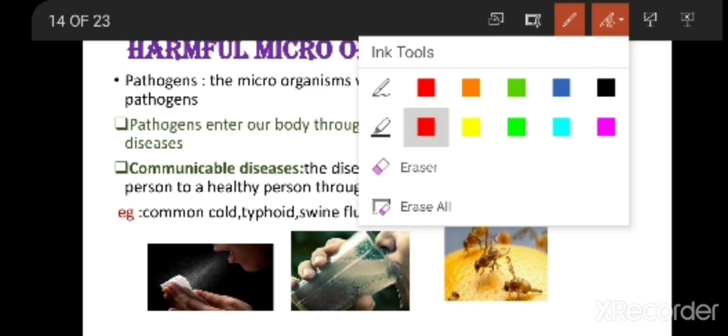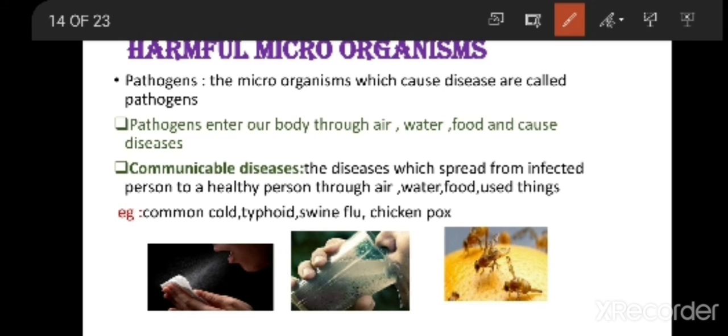So how do these pathogens generally enter our body? Pathogens enter our body through air, water, and food, and cause diseases. If you consume contaminated water, contaminated food, or breathe contaminated air, harmful microorganisms will be there in all these things.